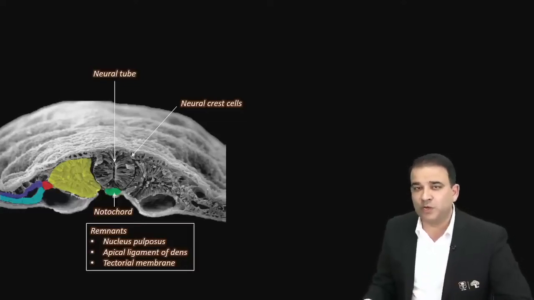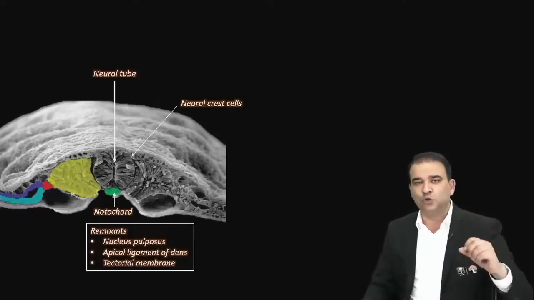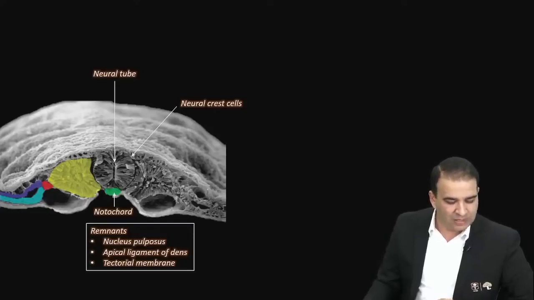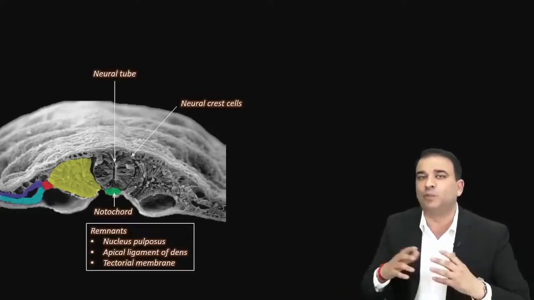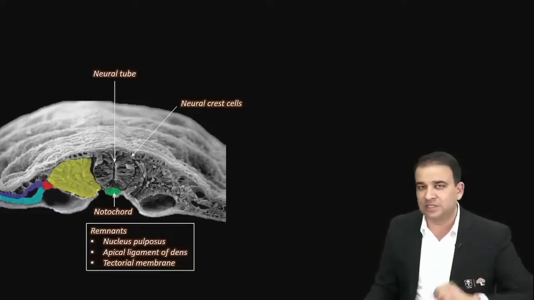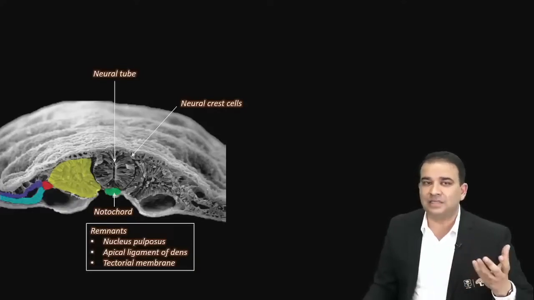What about the neural tube and neural crest cells? Well, the moment you think of the neural tube, think of the central nervous system. The neural tube is going to give rise to the central nervous system, and when you think of the CNS, think of all its components, like the brain and spinal cord, the cells which do the myelination for the CNS, the lining of the ventricle, and the retina. All these are derived from the neural tube.